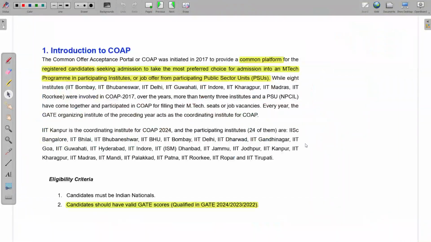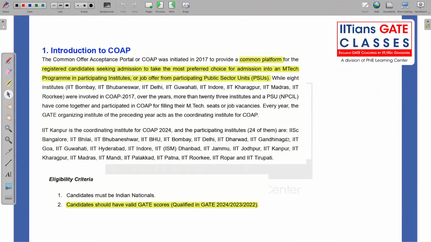So COAP registration, basically what it is, your Common Offer Acceptance Portal. This was actually introduced in 2017, to facilitate that all the IITs and PSU come under one platform so that all the students find it easy to apply. Right now you can see there is only one PSU and 24 IITs over here.